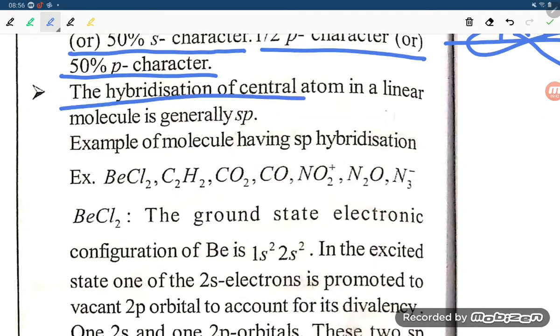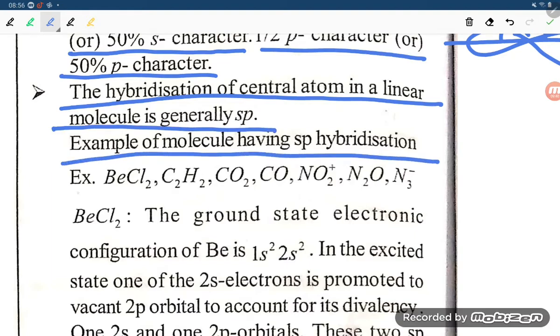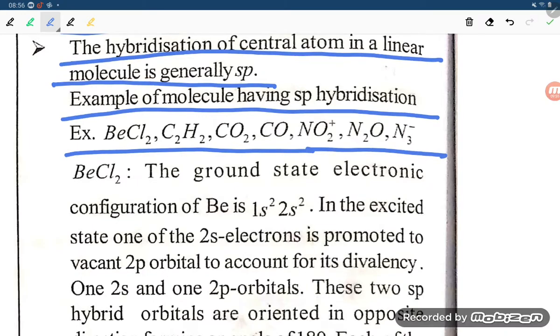The hybridization of the central atom in a linear molecule is generally sp. For example, molecules having sp hybridization: BeCl2, C2H2, CO2, CO, NO2+, N2O, N3-. These are examples of sp hybrid molecules.